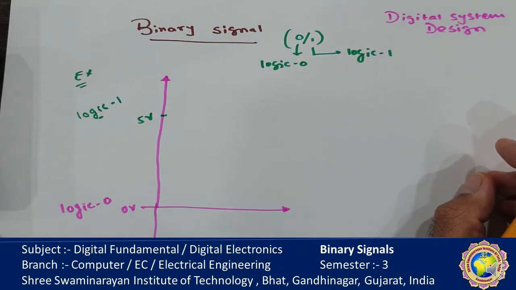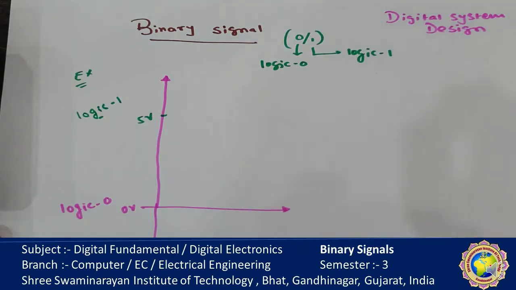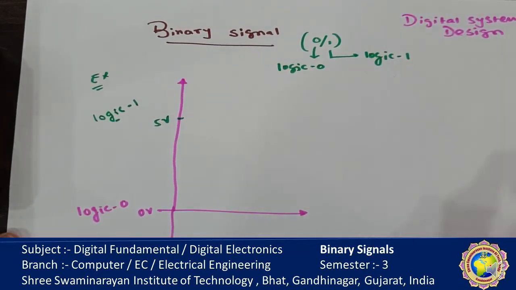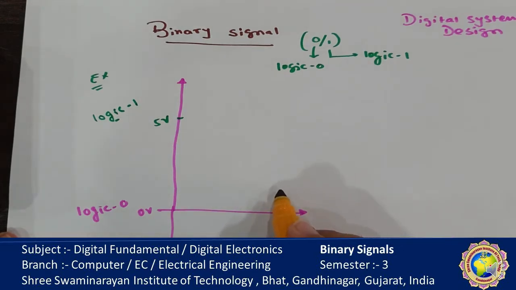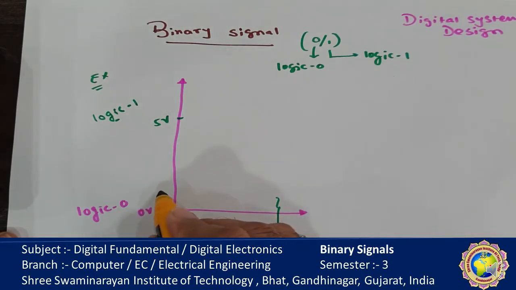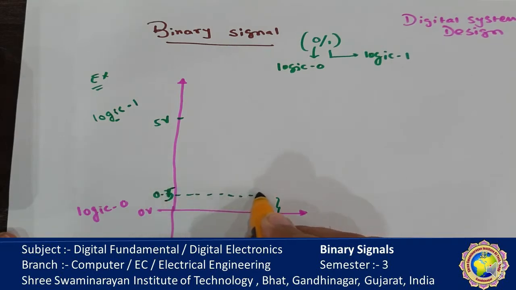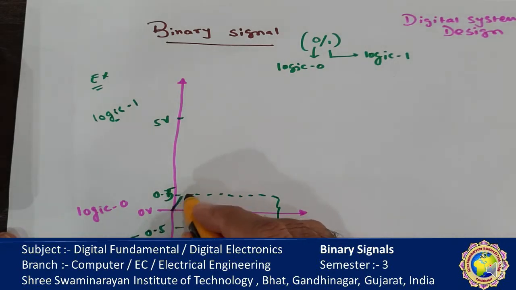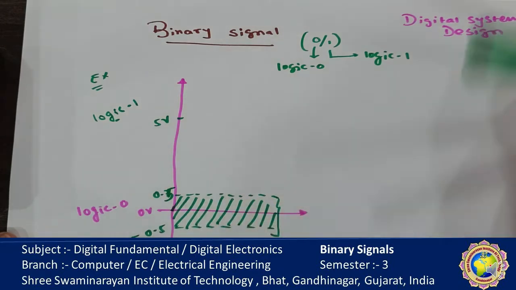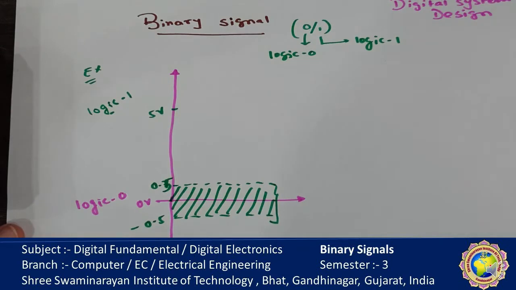Okay. Not every time is the same voltage available at the input or output terminal of the circuit. There might be some variation due to noise, so some voltage variation is allowable. Normally a transistor allows up to 0.7 volt, so 0.5 volt or so is allowed and is sensed as logic 0. Any value between minus 0.5 volt and 0.5 volt is logic 0.